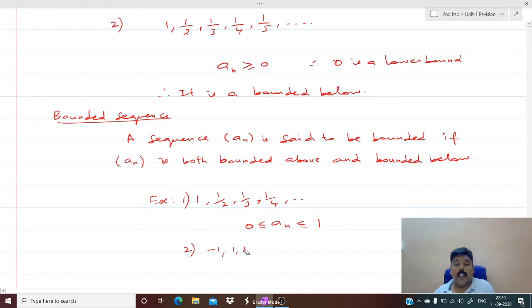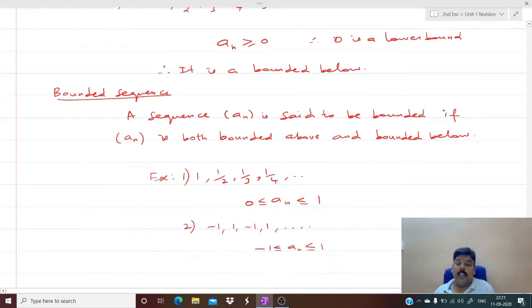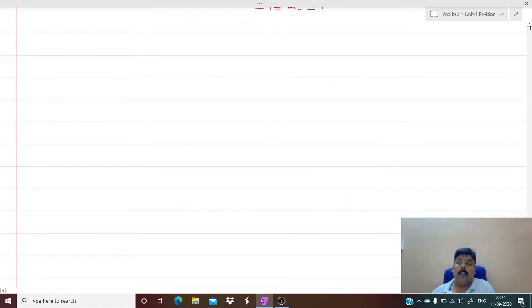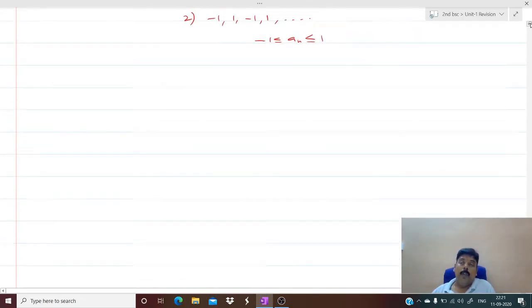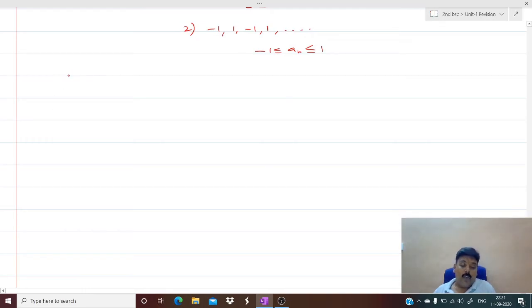Similarly, we have given this example already. Once again, I am repeating. That's all. So these two are examples of bounded sequence. So we have completed the definitions of unbounded, bounded above, bounded below, and bounded sequence. Now we have one more terminology, GLB and LUB. What is GLB? GLB means greatest lower bound.